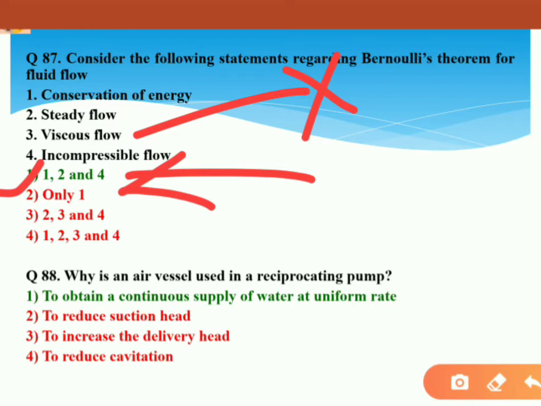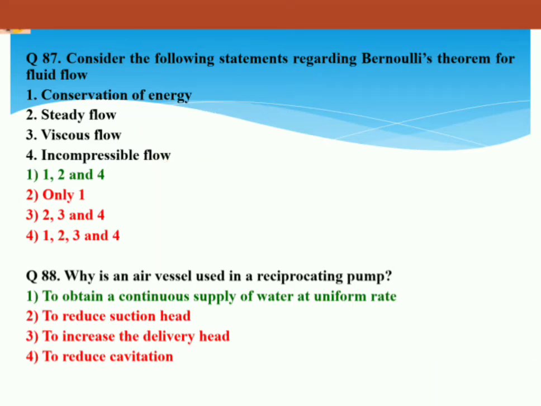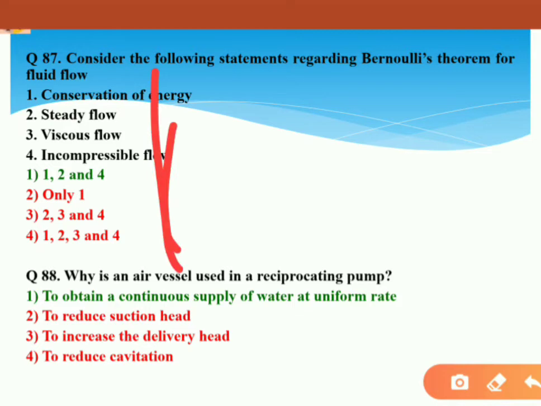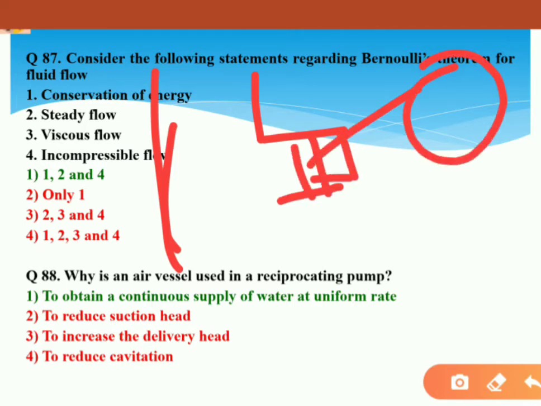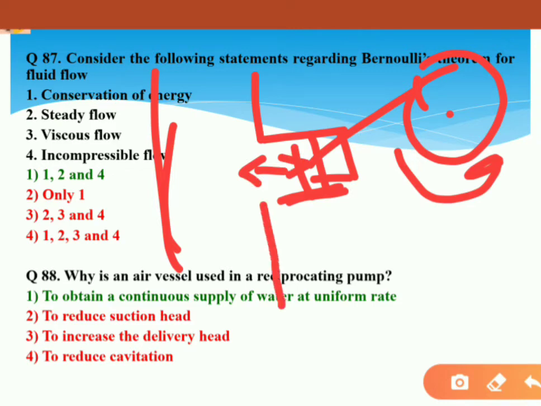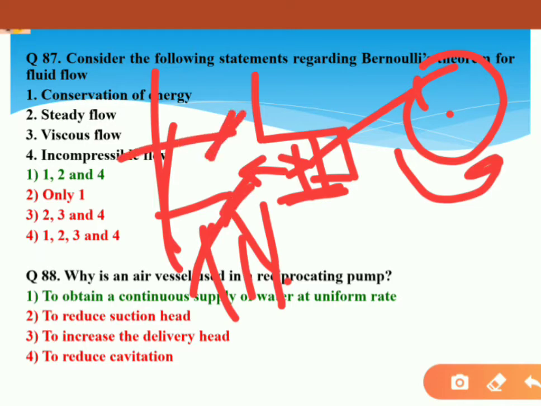Why is an air vessel used in a reciprocating pump? So just see some simple basic diagram. If it is a reciprocating type, here it will attach to a crank which will rotate and the piston will move, and here some fluid will flow, here the valve, and here another valve at exit, and it's the inlet.